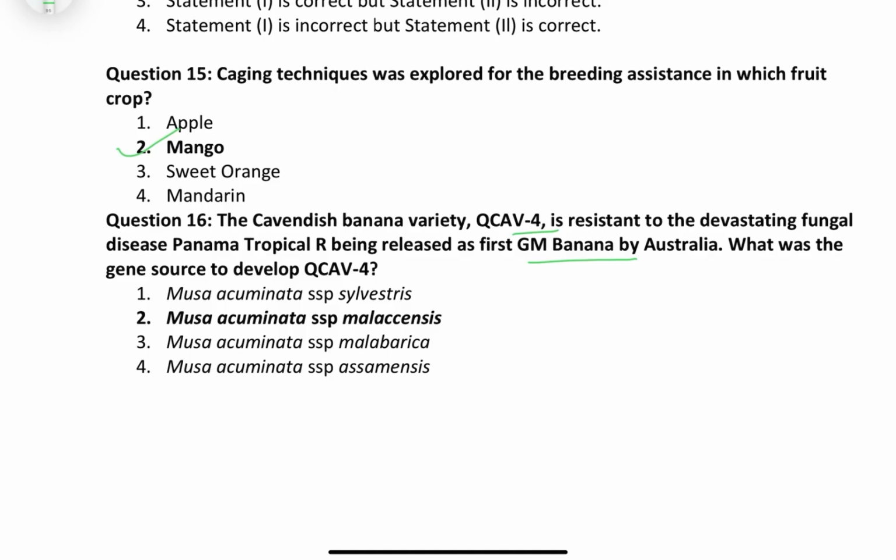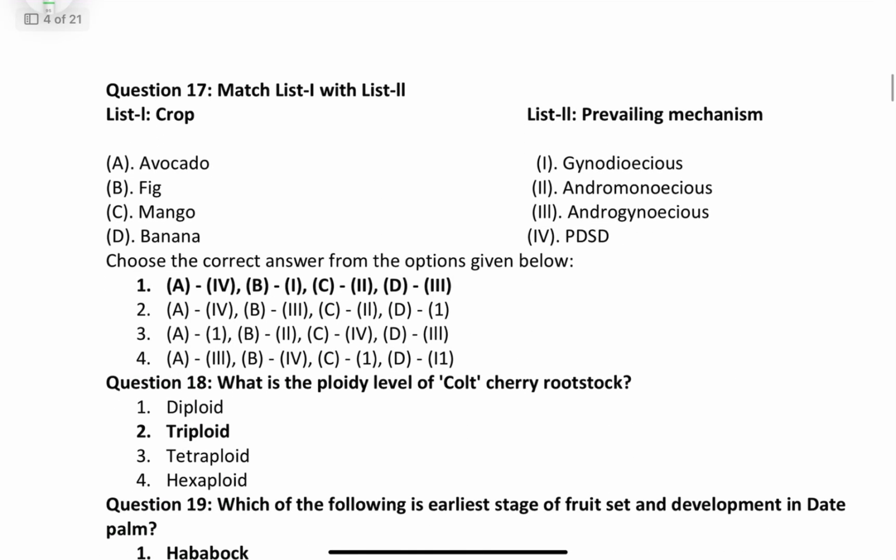What was the gene source to develop QCAV4, meaning Cavendish 4? That is Musa acuminata subspecies malaccensis. Friends, you must also know that this was developed at Queensland University of Technology, that is QUT, Australia, and was led by Professor James Dale. Remember these two.